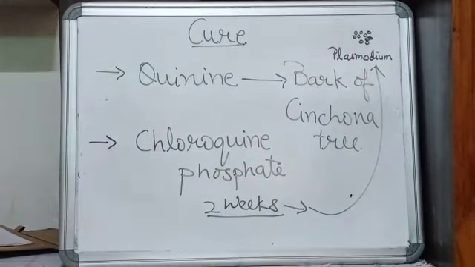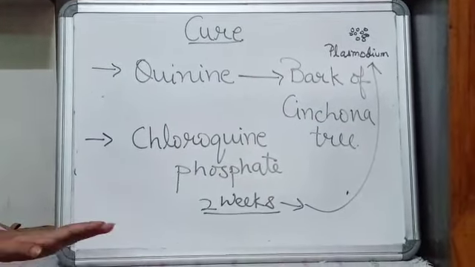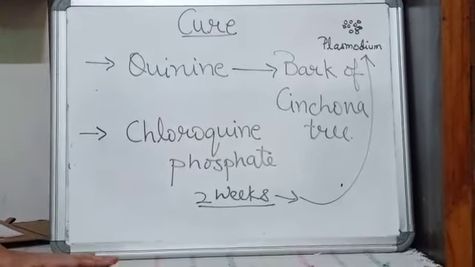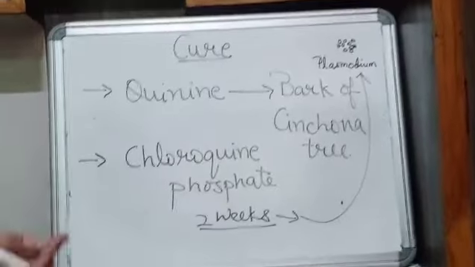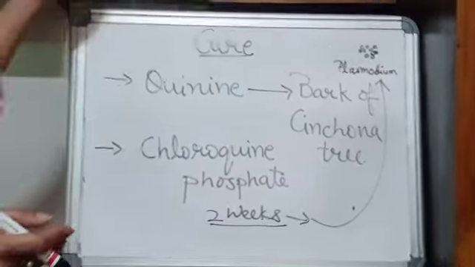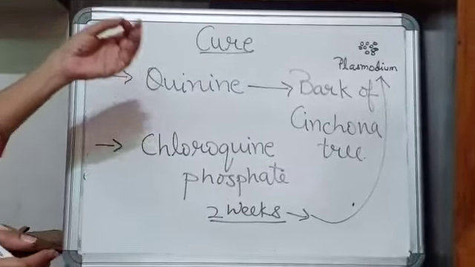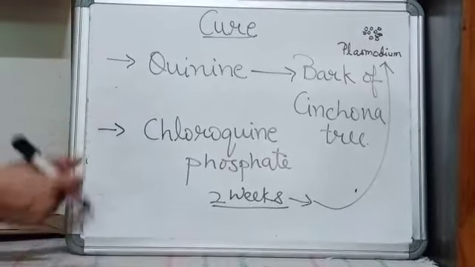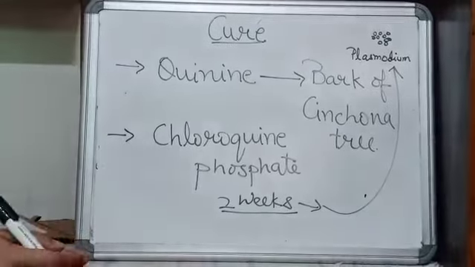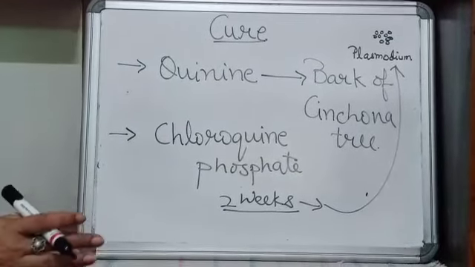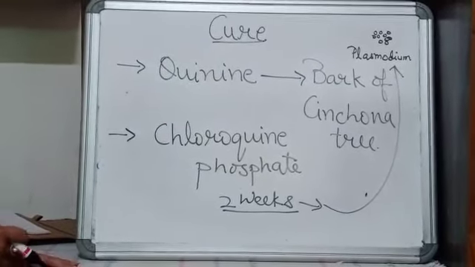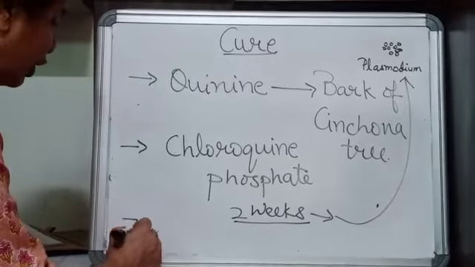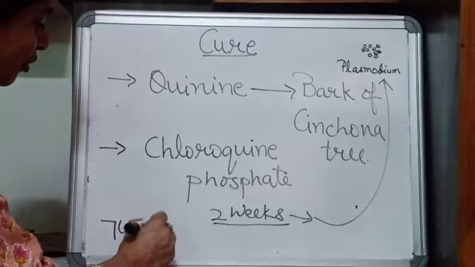Okay, and you know, there is a very interesting story about the discovery by Ronald Ross that Plasmodium lives inside the body of the female Anopheles mosquito. It was such an important discovery that Ronald Ross got the Nobel Prize for Medicine for this particular discovery. You can read about it on pages 74 and 75 in your book.